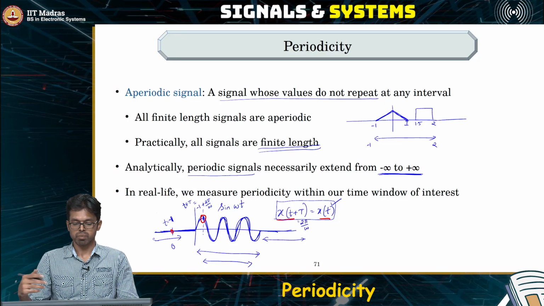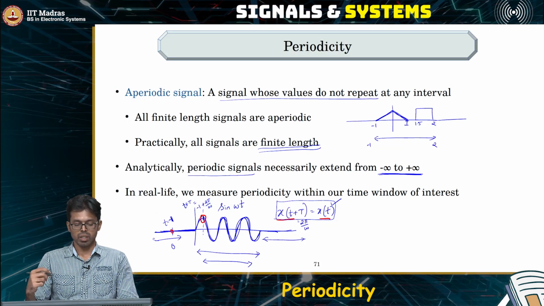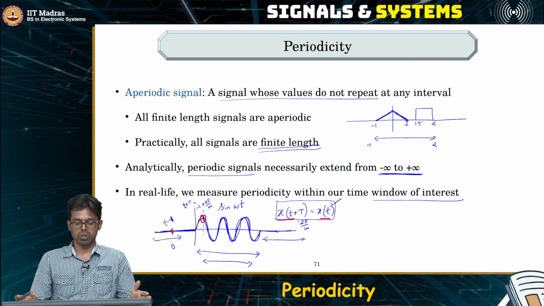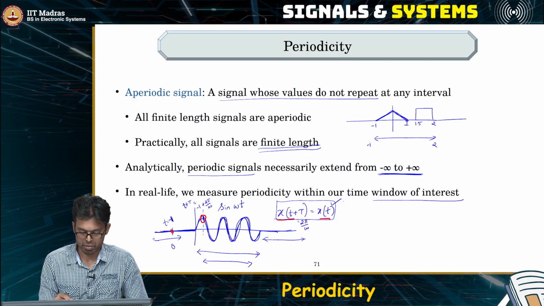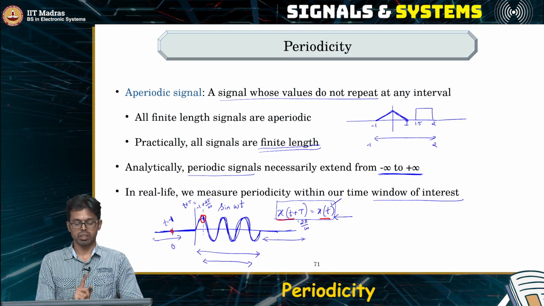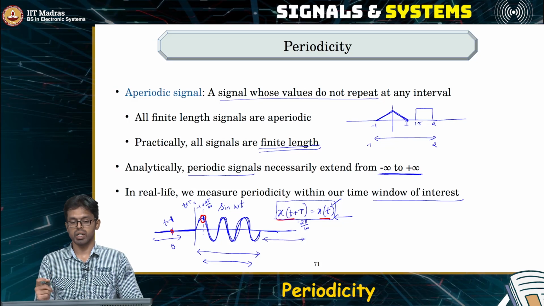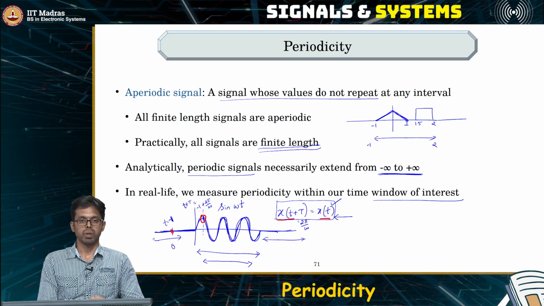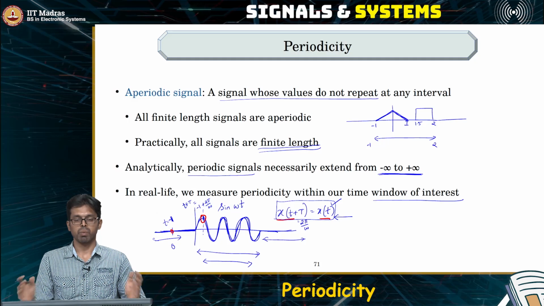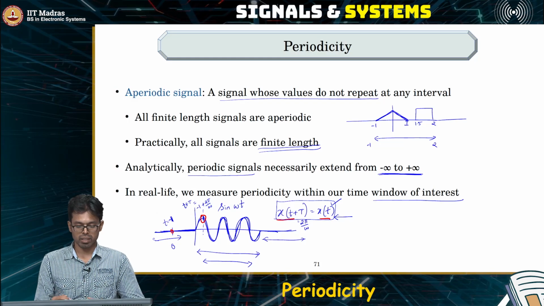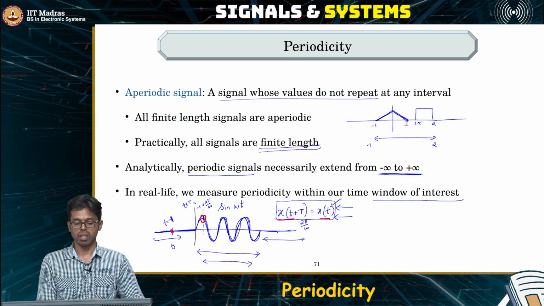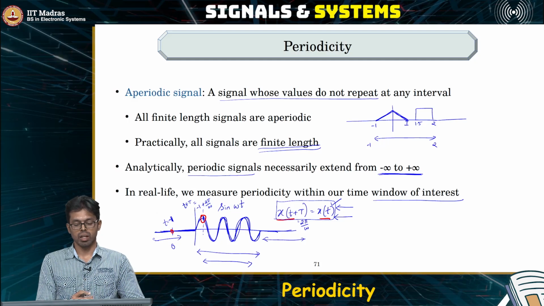So are we saying that in real life periodic signals will never exist? Well, in real life we will say that there is a duration of interest, and in the duration of interest, as long as the signal satisfies this property, we will say that it is periodic. Technically it is still aperiodic because the small t has to extend from -infinity to +infinity. But in real life our duration of interest is some interval, and in that interval, as long as this condition is satisfied, we will say that the signal is still periodic. So this is the condition that we will use when we are analyzing practical circuits.